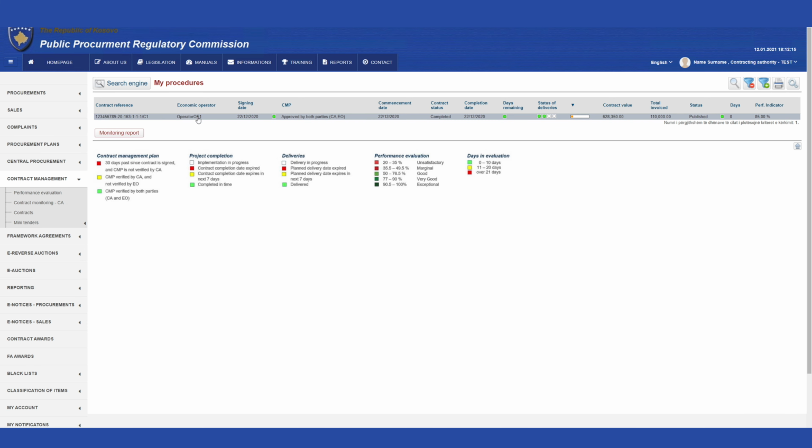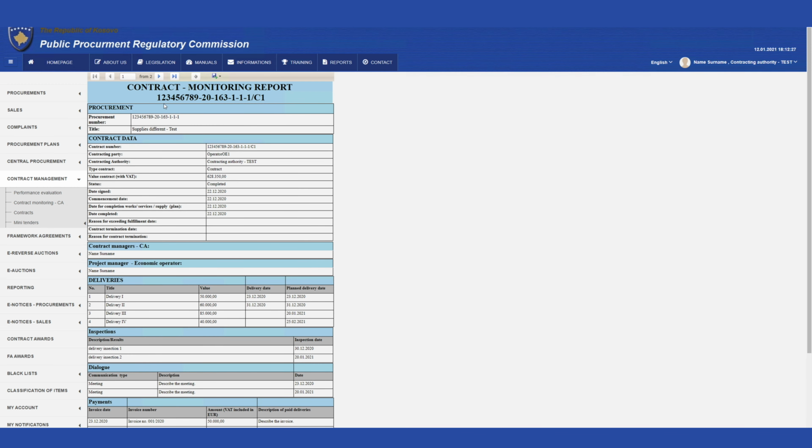The user can also view the contract monitoring report by selecting the contract and clicking on the Monitoring Report button, instructing the system to generate a report containing a summary of all evaluation notes and all relevant documents used in the contract evaluation exercise.